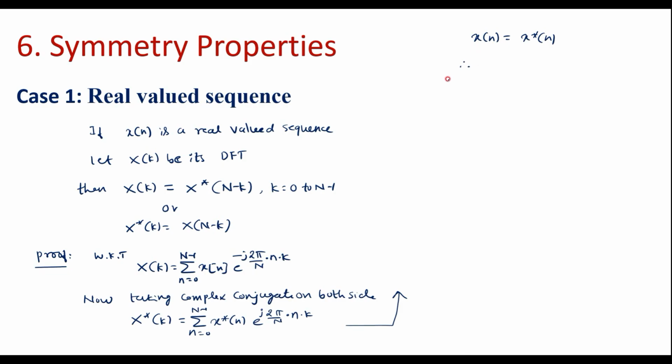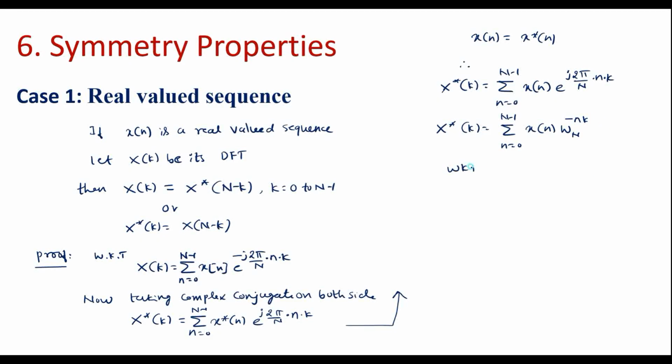Therefore, I can represent the same equation as x star of k is equal to summation n is equal to 0 to N minus 1 x star of n is x of n e power j 2 pi by N into nk. So further I can represent it as x star of k is equal to summation n is equal to 0 to N minus 1 x of n, and this is nothing but W N power minus nk.